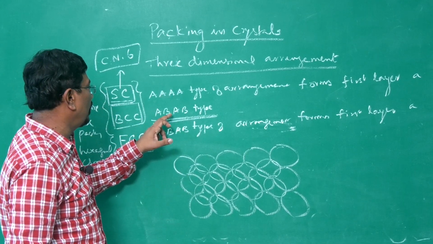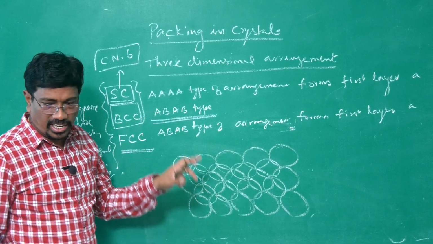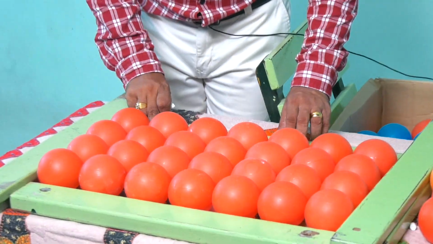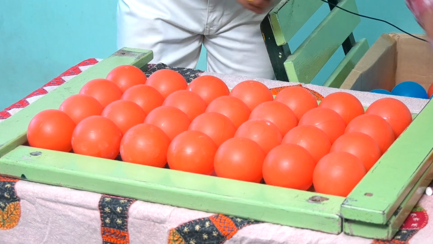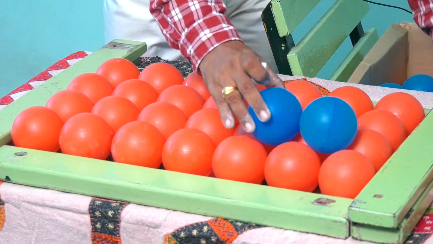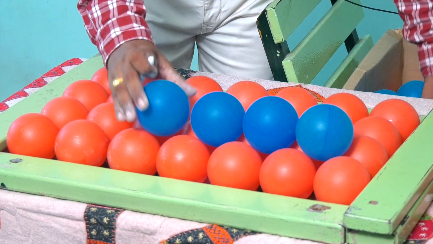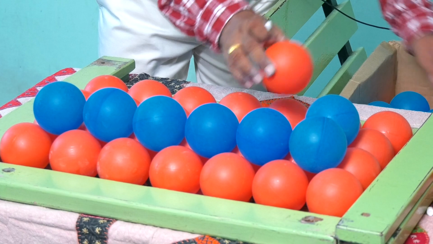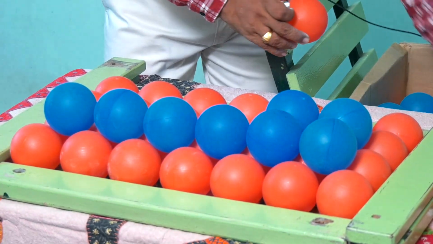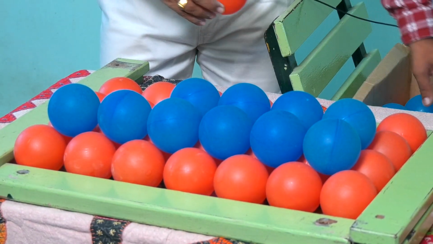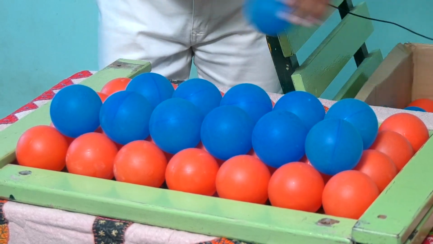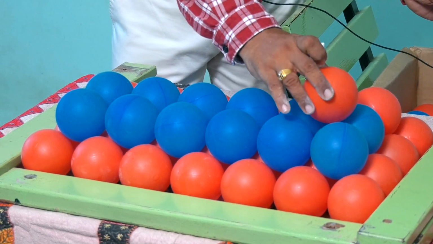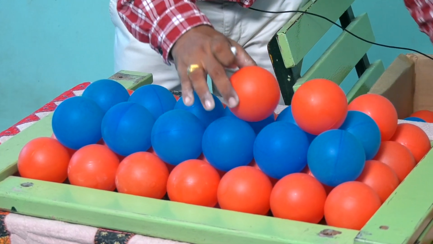In 3 dimension, we will be saying this is A type, where the atoms are arranged one after the other continuously. B type atoms will be filling the gap. It is B. It is filling the gap, it is said to be B. And what about next layer, third layer? Third layer again repetition of first layer.